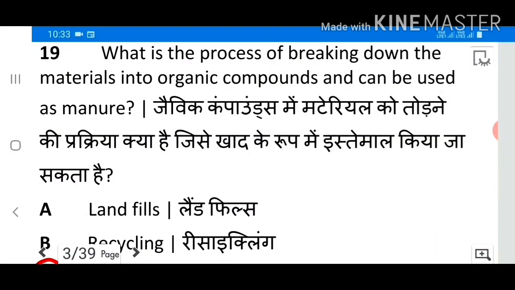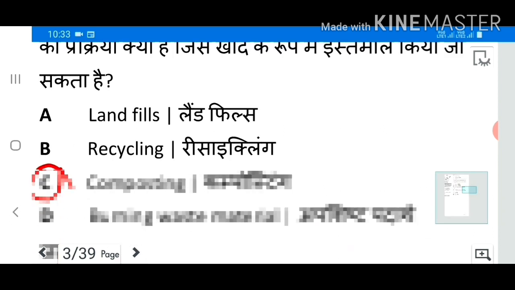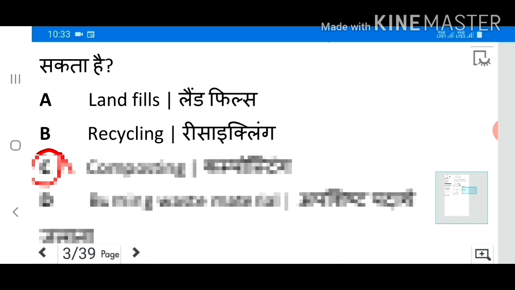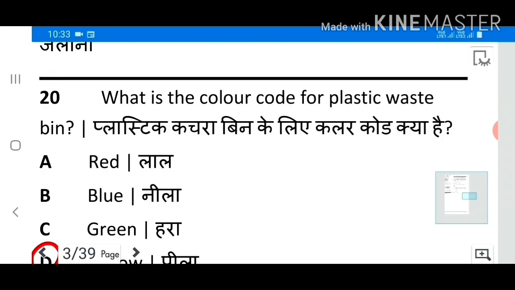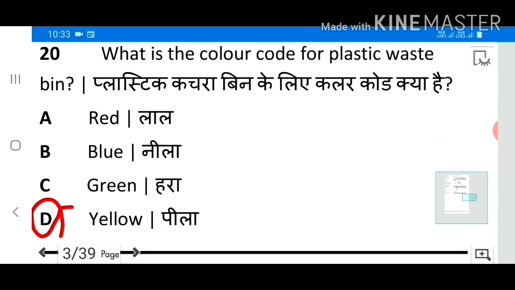19. What is the process of breaking down materials into organic compounds that can be used as compost? Composting. 20. What is the color code for plastic waste bin? Answer D. Yellow.